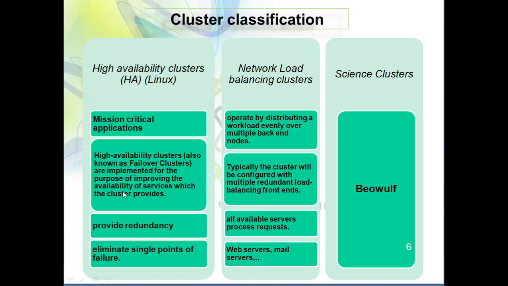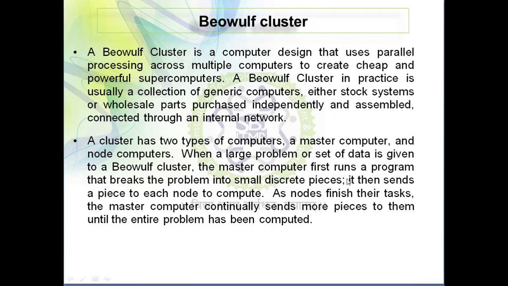High availability clusters, also known as failover clusters, are implemented for the purpose of improving the availability of service, where the cluster provides redundancy. These are all different features of it. All available servers process requests, like web servers and email servers. These are all network load balancing clusters. Then there is the science cluster, the Beowulf cluster.